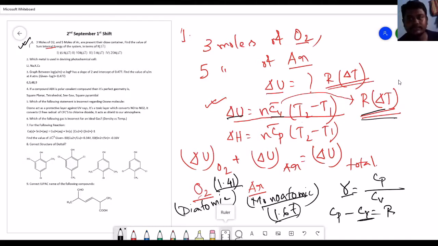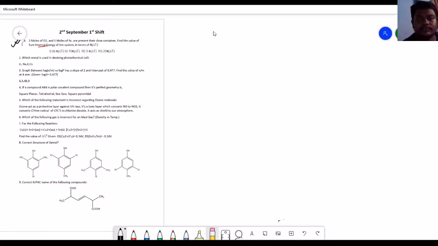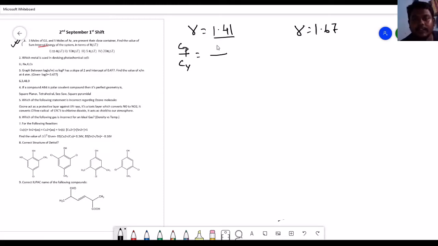Okay. So here now, this gamma for diatomic was 1.41 and for the monoatomic it was 1.67. So as gamma has a ratio of Cp by Cv, 1.41 is nothing but coming from a ratio of 7 by 5, okay, and 1.67 will come by the ratio of 5 by 3.